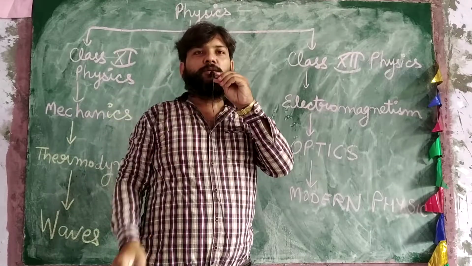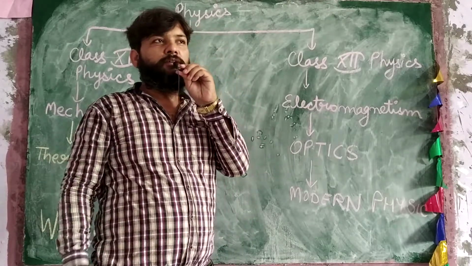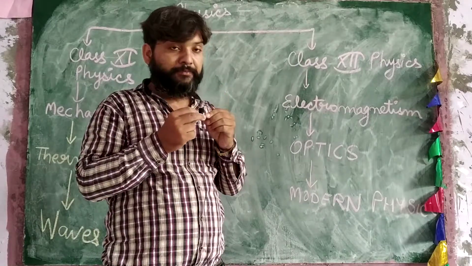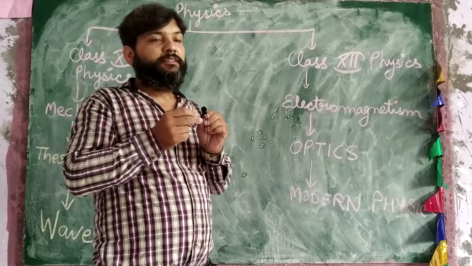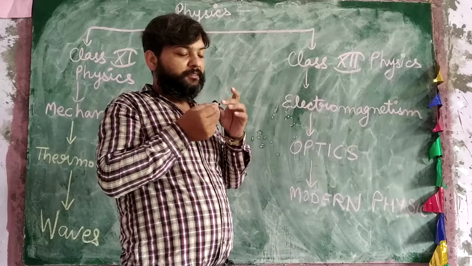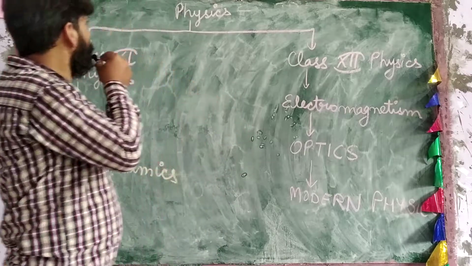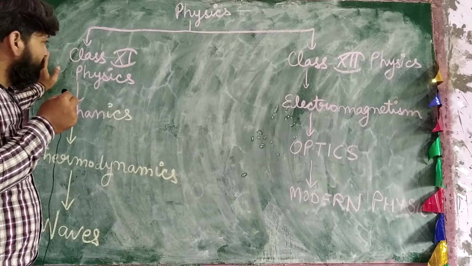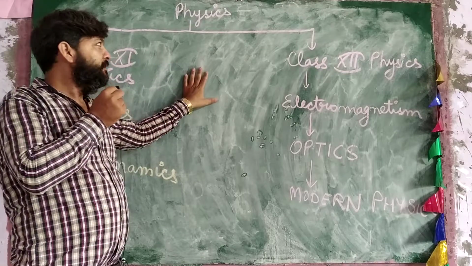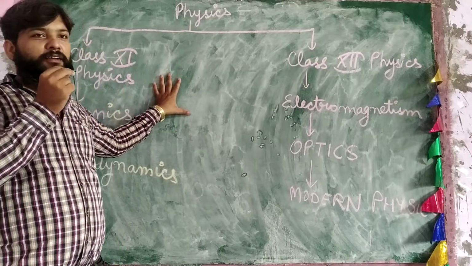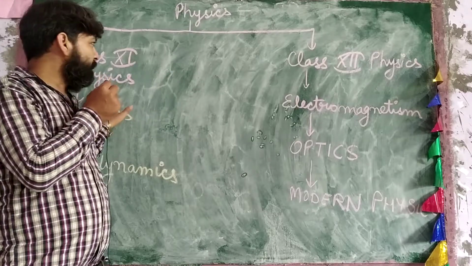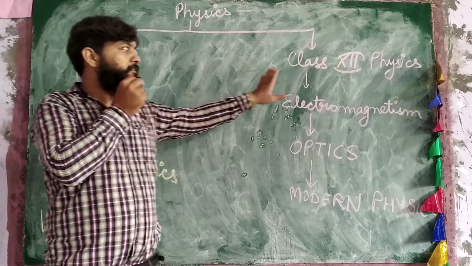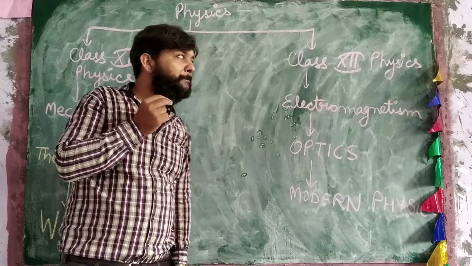Here we are going to start a new physics class. Before we start the class, we are going to introduce the basic marks distribution and the classification of physics into class 11 physics and class 12 physics.